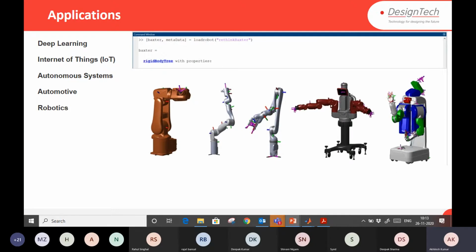Robotics: if you are working on robotics applications, we have various modules available. Robotics, navigation, and UAV modules are available in the latest MATLAB. Not only can you design, you can interface with ROS also. If you have robots, you can interface and do further analysis there, as well as 3D modeling. Let's say you have a model in CAD, you can import it into MATLAB and do further analysis in MATLAB.